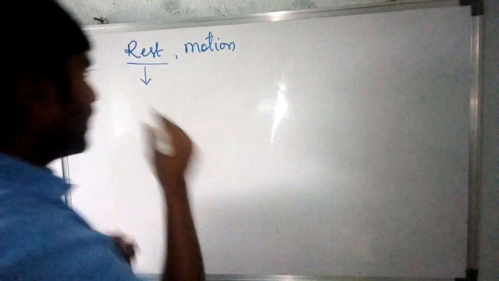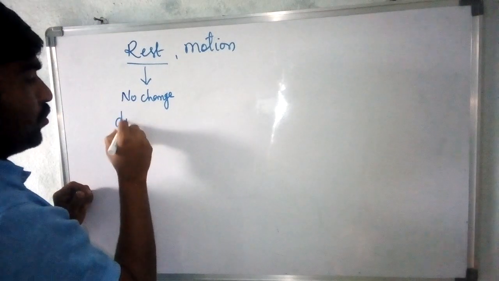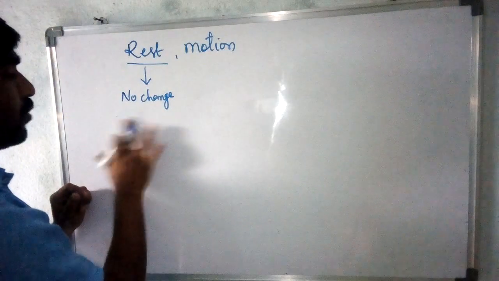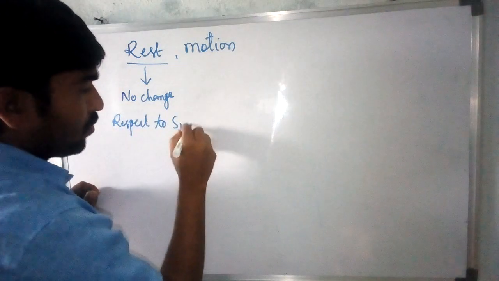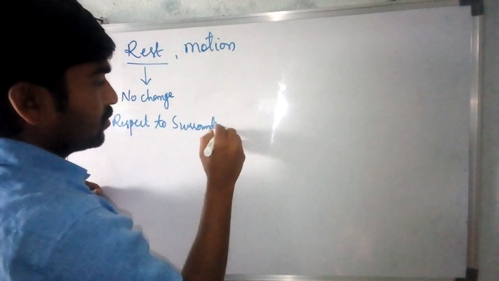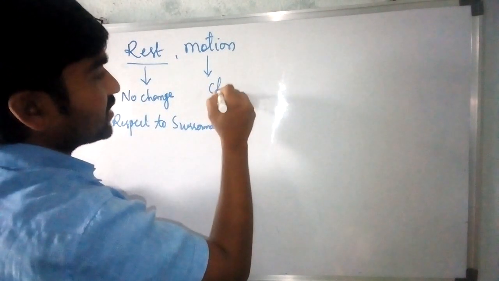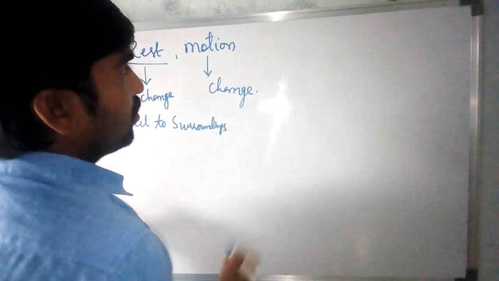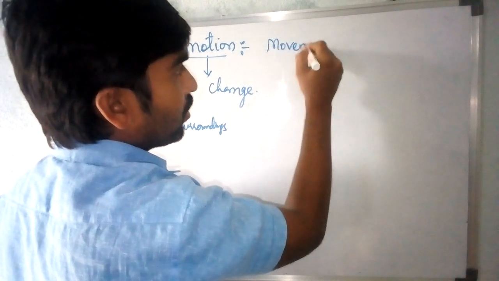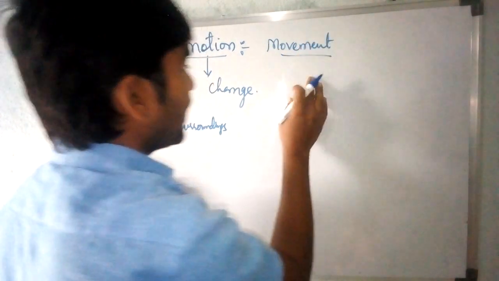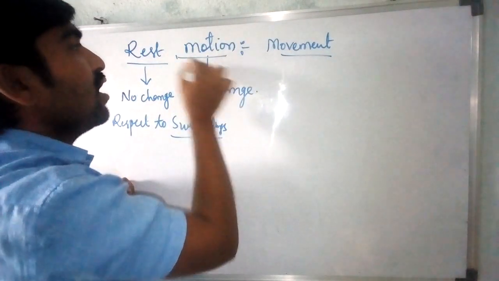So here rest means there is no change with respect to surroundings. What do you mean by motion? With respect to surroundings there is a change. Motion is nothing but the movement of a body. There is a change in movement with respect to surroundings, and that movement is considered as motion.